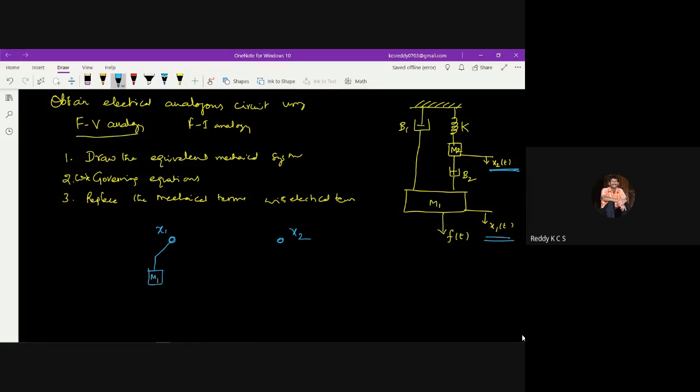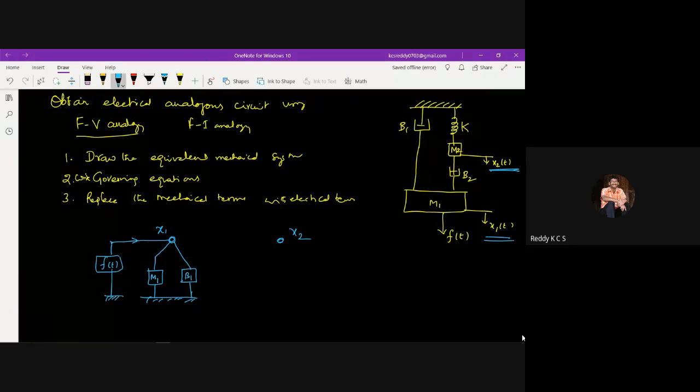These two are connected in parallel under this node because both undergo the same displacement x1. And for this node we have applied a force, that is f of t.